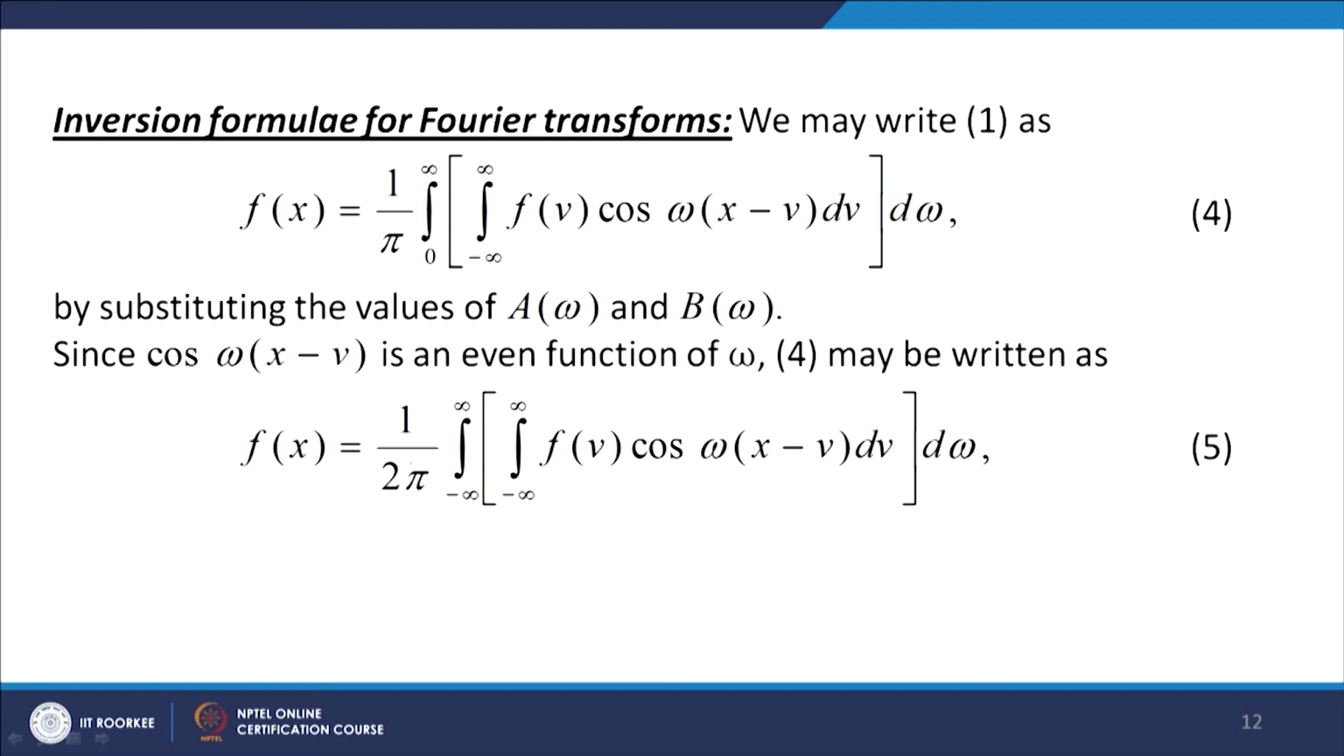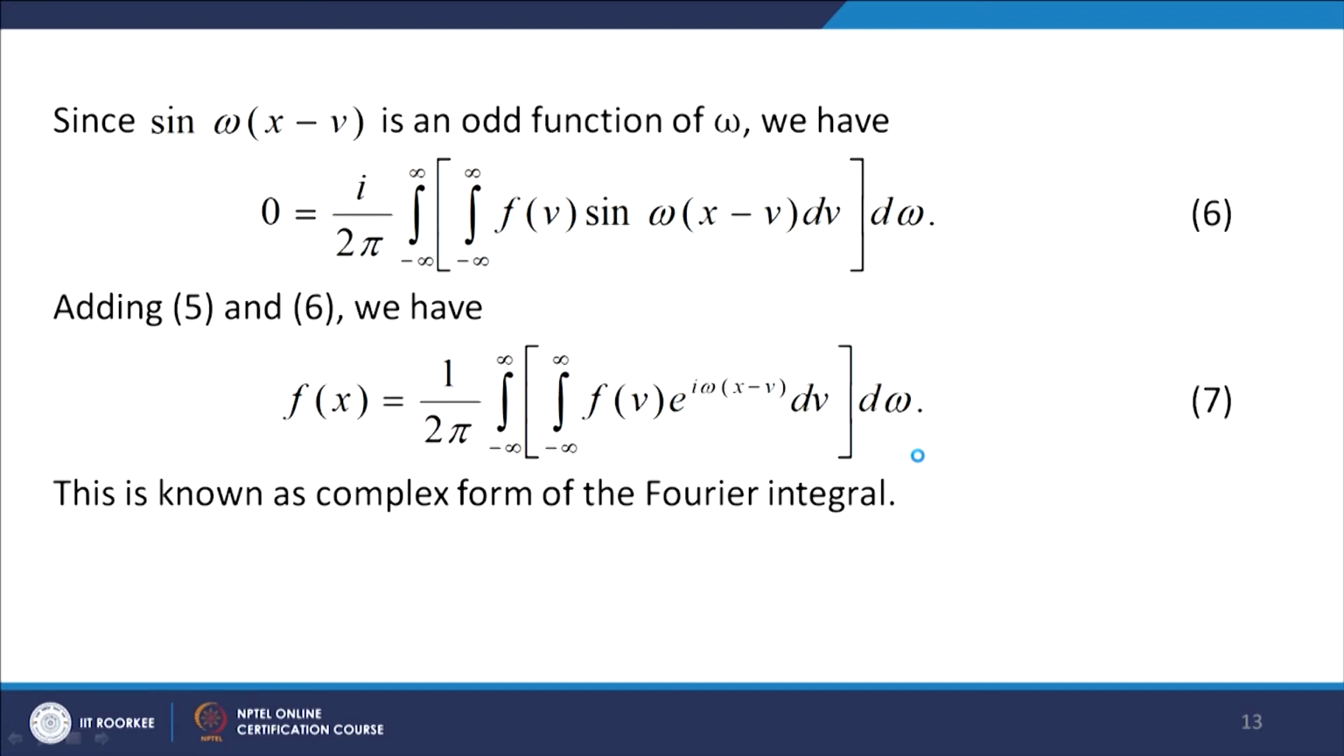So, this becomes 1 over 2 pi integral minus infinity to infinity, integral minus infinity to infinity f(b) cos omega(x minus b) db d omega. Now, let us look at the fact that sin omega(x minus b) is an odd function of omega. So, if you calculate this integral over minus infinity to infinity f(b) sin omega(x minus b) db d omega, then because this is an odd function, the integral over minus infinity to infinity with respect to omega will be 0. So, the whole thing will become 0. This is multiplied by i, so 0 equal to i by 2 pi and then this expression we have.